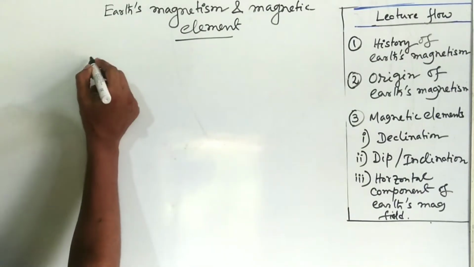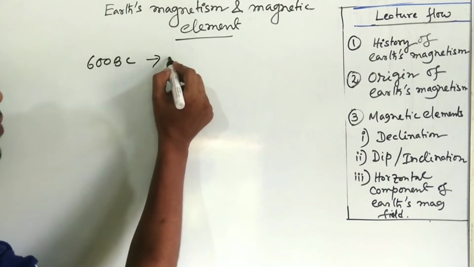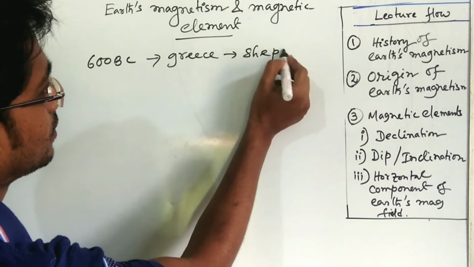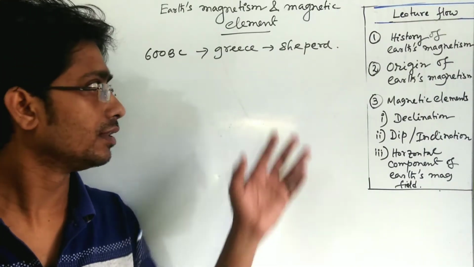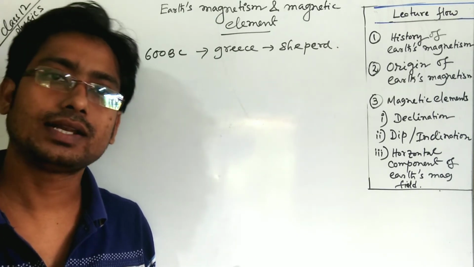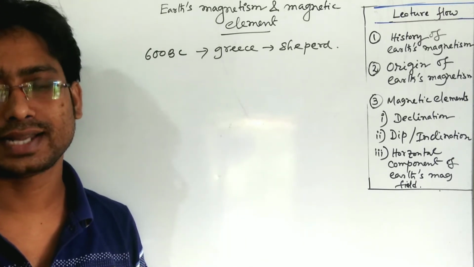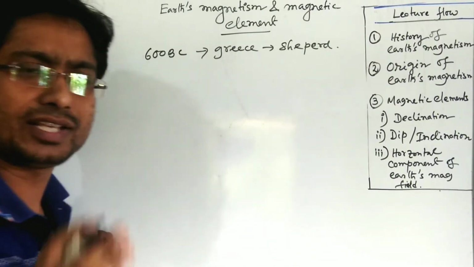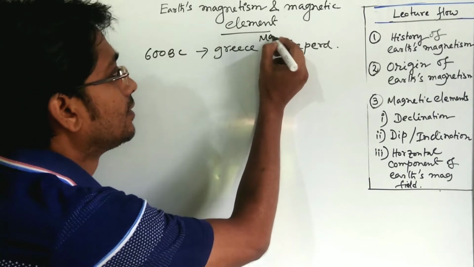It was in 600 BC, in Greece. One shepherd's sheep were grazing. At the time, the shepherd's shoe stuck on a place on the earth's surface, and finally it was found that it was a natural magnet. So that is the discovery of the natural magnet, the first time in the world. That is the history. The place where his shoe stuck was named Magnesia.